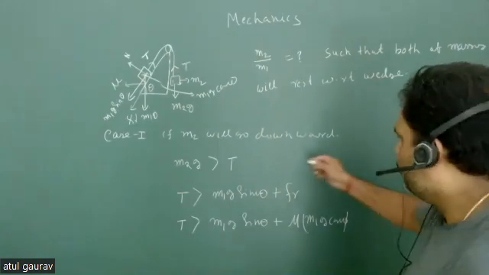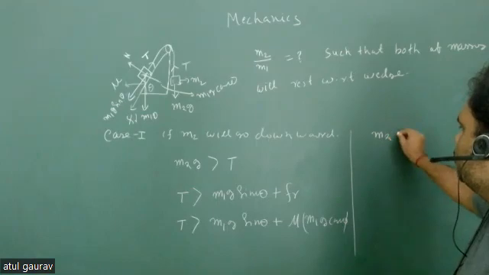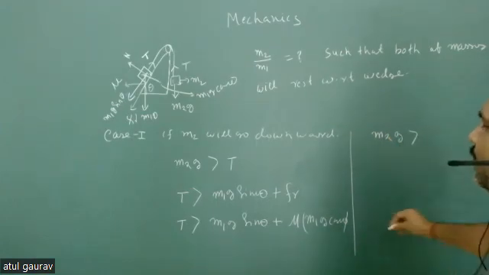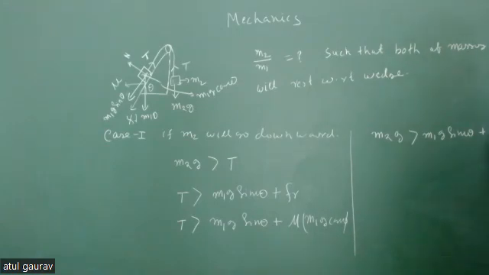So for this condition, m2g must be greater than m1g sin theta plus mu m1g cos theta, and we have to find the ratio.